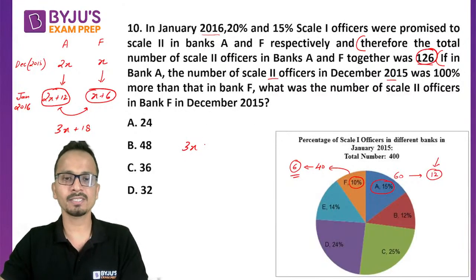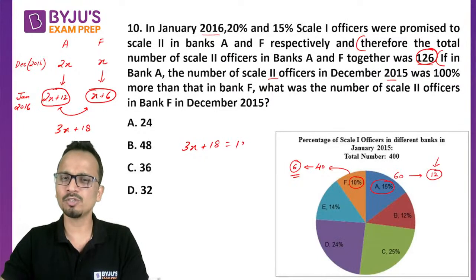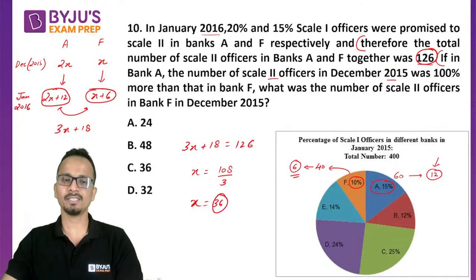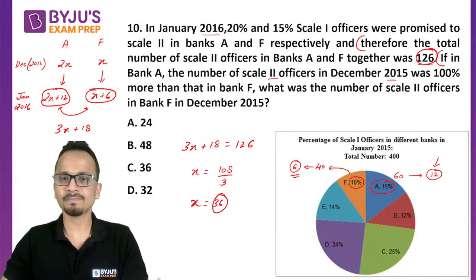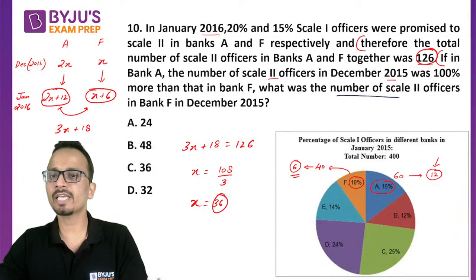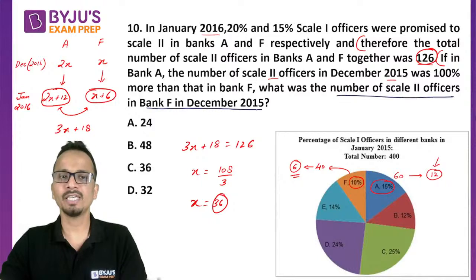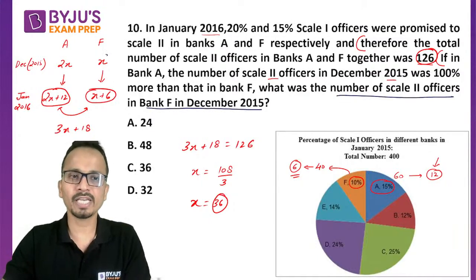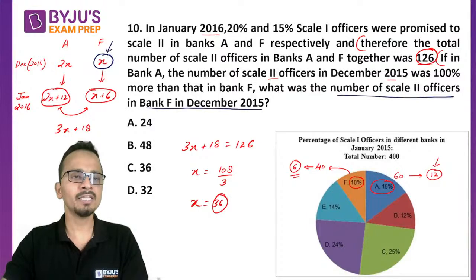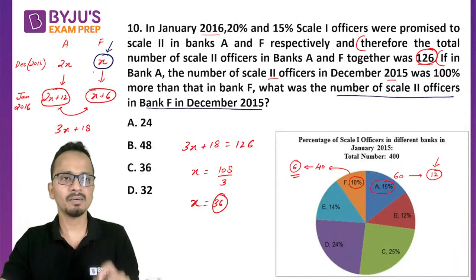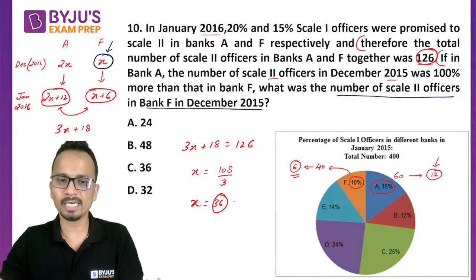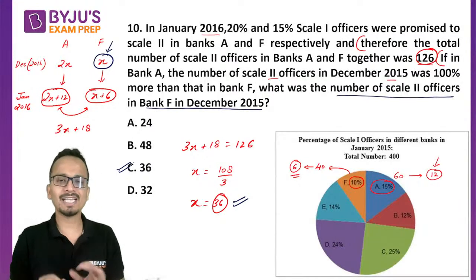So let's equate this. So 3x plus 18 is equal to 126. So the value of x will come out to be 108 divided by 3, and that is equal to 36. So the value of x is 36. Now let's see, what do we have to calculate? We have to calculate the number of Scale 2 officers in Bank F in December 2015. So the number of Scale 2 officers in Bank F in December 2015 is equal to x. So that is what I have calculated. So the correct answer will be option C, that is 36.